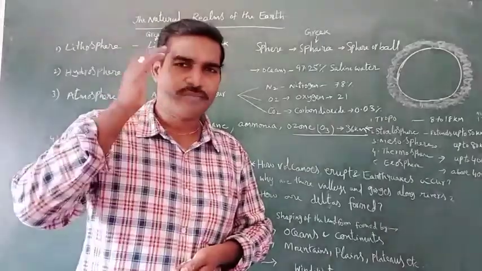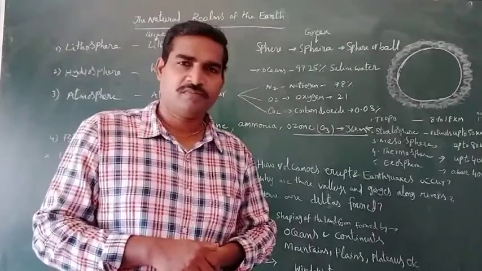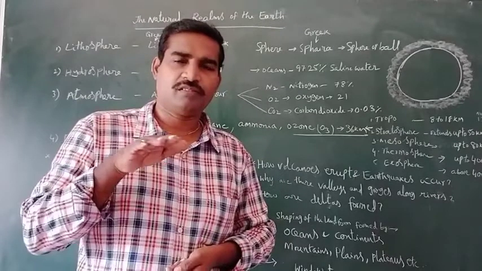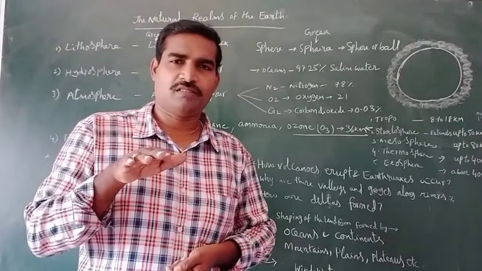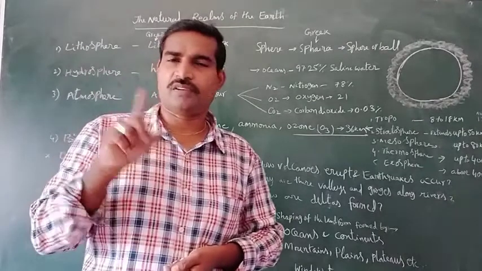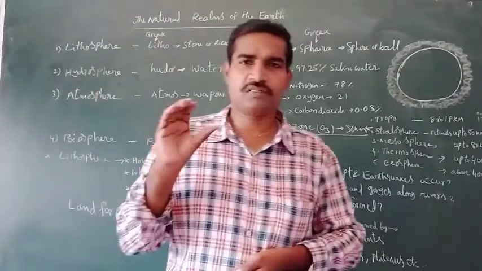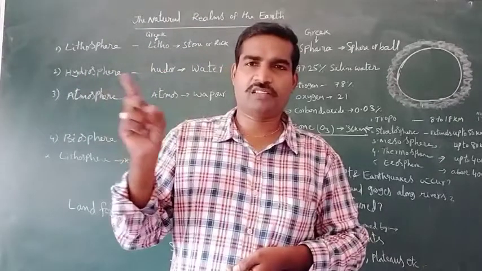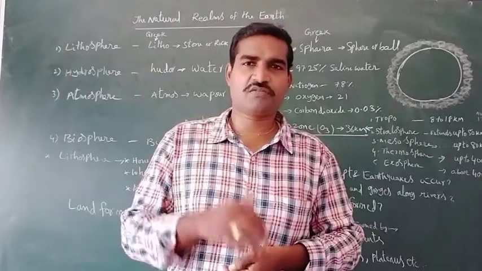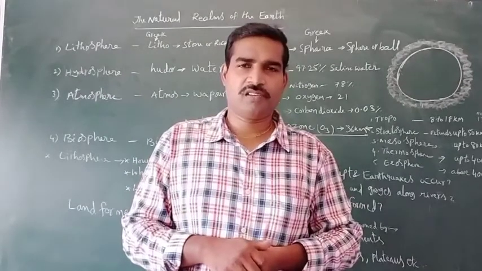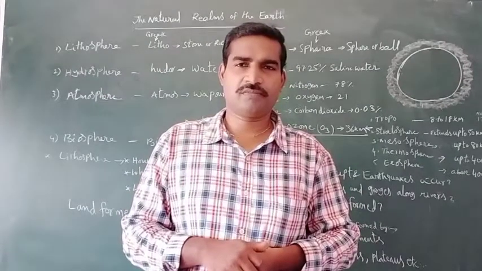That's why we are not observing it. While going by train, if you observe through the window, somewhat you can observe the Earth's rotation from west to east. All of you understand?